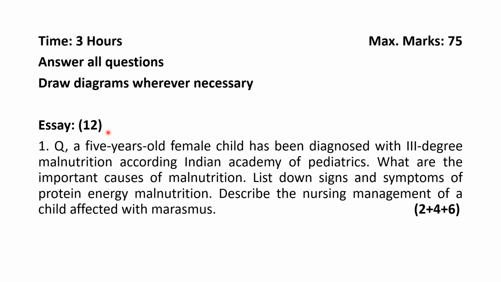The first category is essay, 12 marks. Question number 1: A 5-year-old female child has been diagnosed with third degree malnutrition according to Indian Academy of Pediatrics. What are the important causes of malnutrition? List down the signs and symptoms of protein energy malnutrition. Describe the nursing management of a child affected with marasmus. The total 12 marks is divided into 2 plus 4 plus 6.